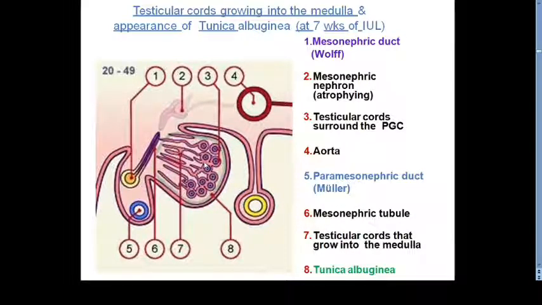Now if we appreciate these medullary cords, which came from our surface epithelium, here the medullary cords are invaded by two types of cells. The first are the cells coming from the primordial germ cells. Clear? The second type of cells, which are formed in relation to the coelomic epithelium, are given the name Sertoli cells.